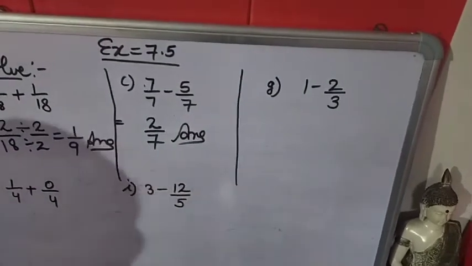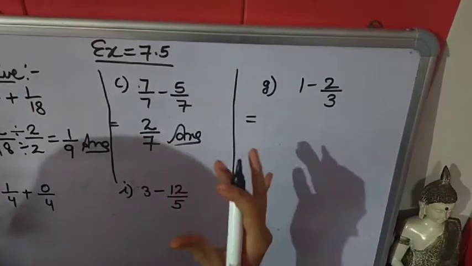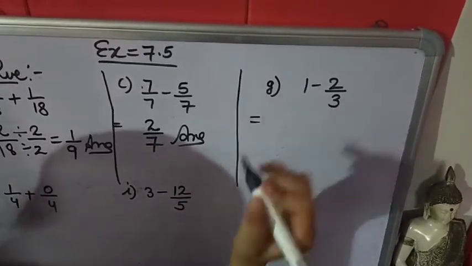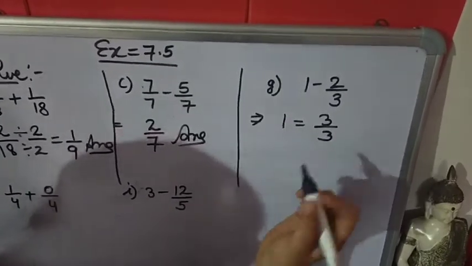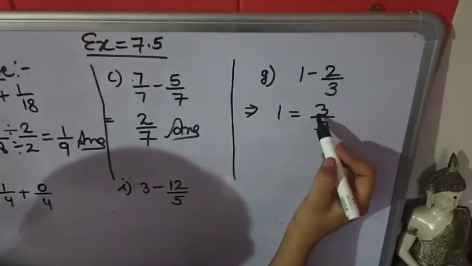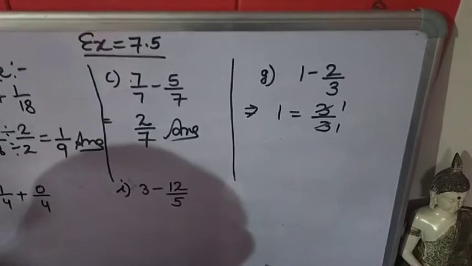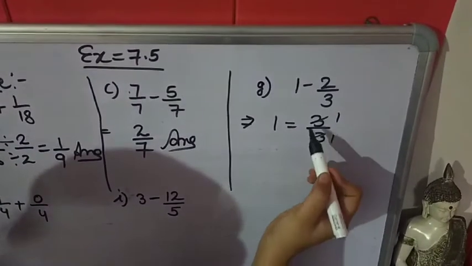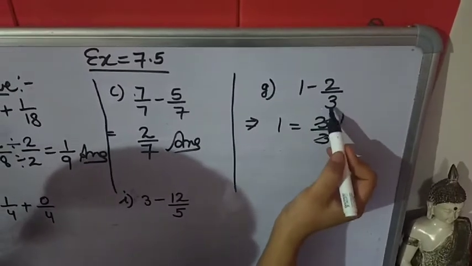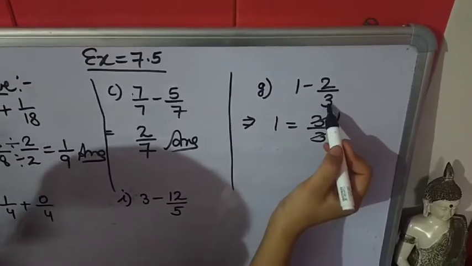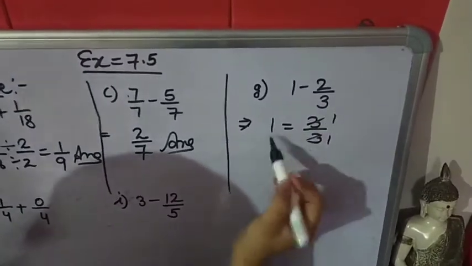G part, 1 minus 2 upon 3. Now here we will do one extra step: instead of 1 we can write 3 upon 3, because when we cut this, 3 ones are 3, 3 ones are 3, then 1 will come. Why am I taking 3 here? Because 3 is the denominator in the next fraction. You have to take the same denominator as the next fraction. So I am writing here instead of 1, 3 upon 3. When we cut it, then 1 will come.